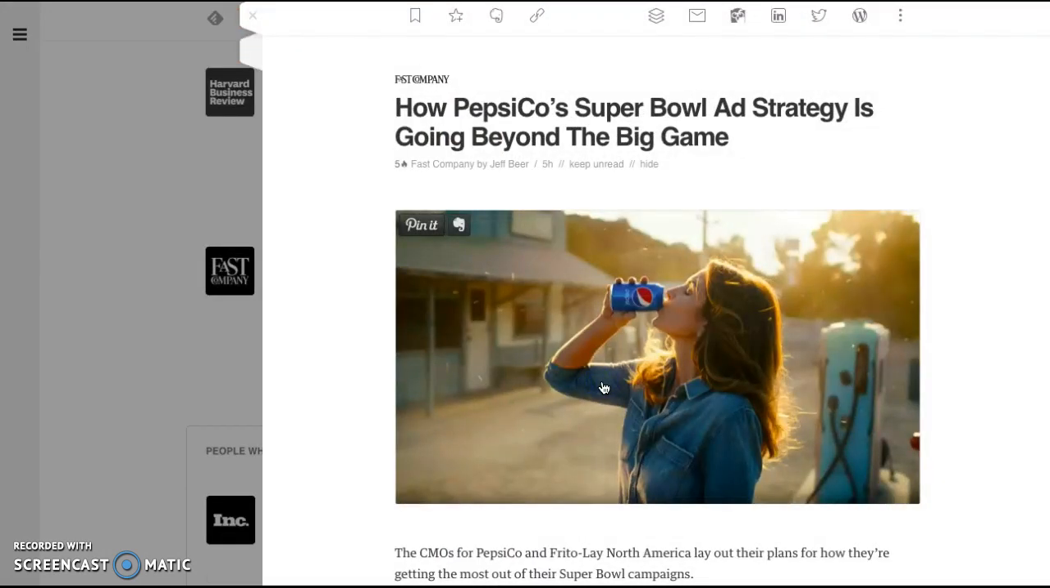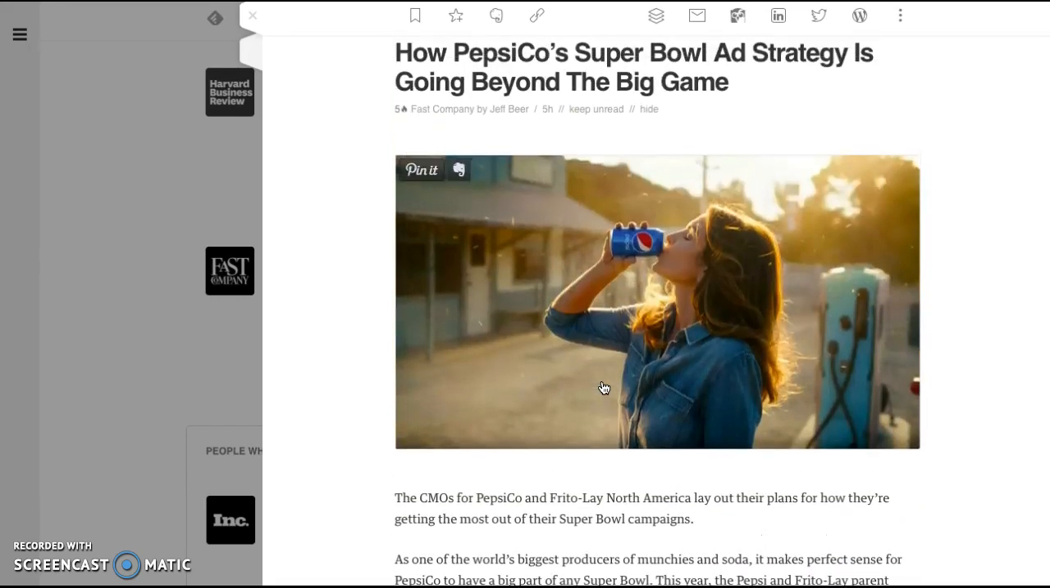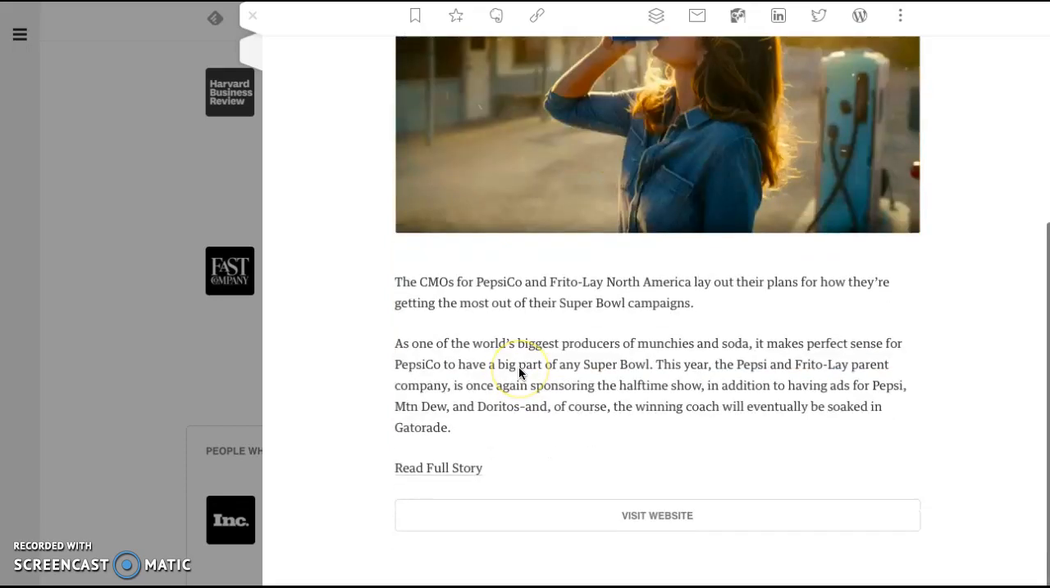We're going to go with this article, and this article is about the Pepsi company with their advertisements for the Super Bowl. So basically, what they're going to do is they're sponsoring the halftime show for the Super Bowl this year, and they want to get more people's attention. So they're going to go all out for the advertisement, which is a huge business factor when you are a company. It is all about advertisement, and this is what they're going to do.